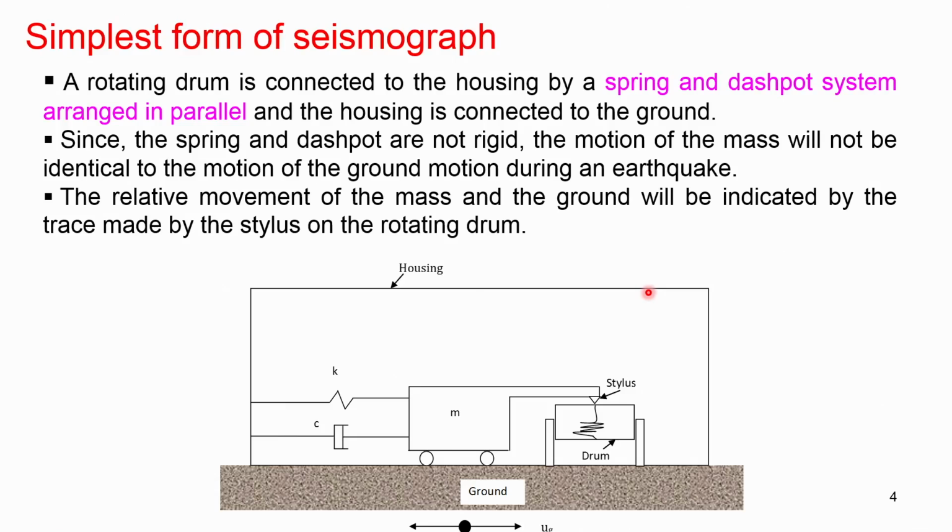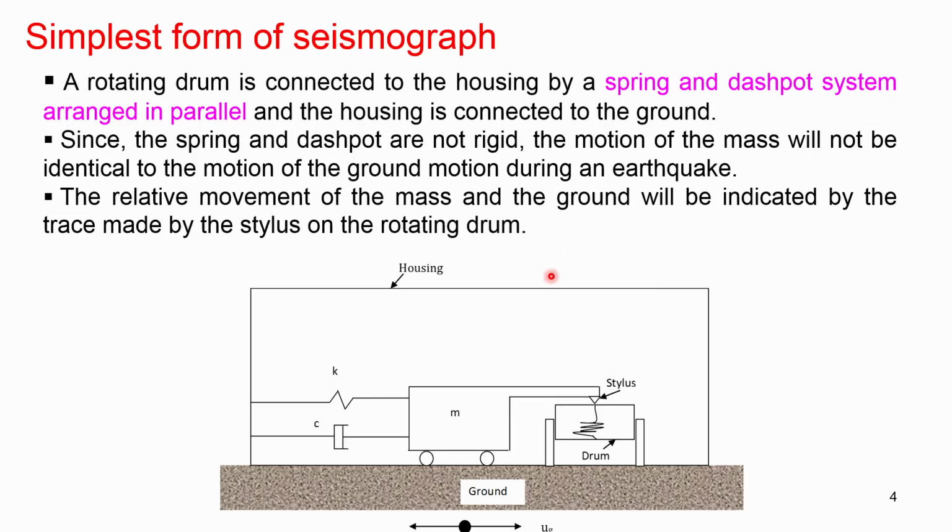When the ground moves, the relative movement creates a zigzag waveform, whatever happens accordingly as the ground moves. So, due to the P wave, S wave and surface wave, that portion was actually recorded in the drum.